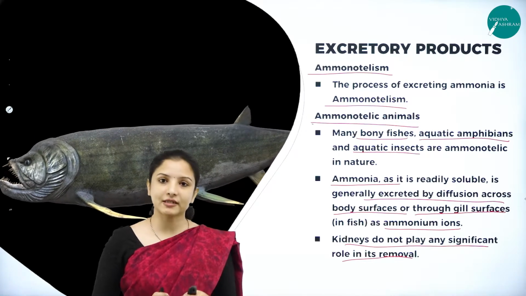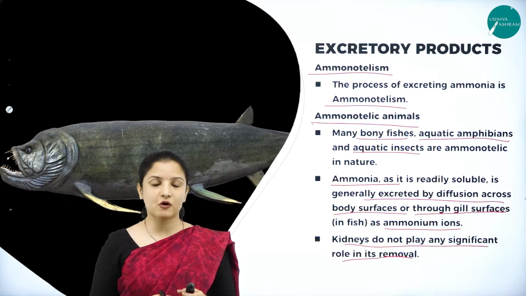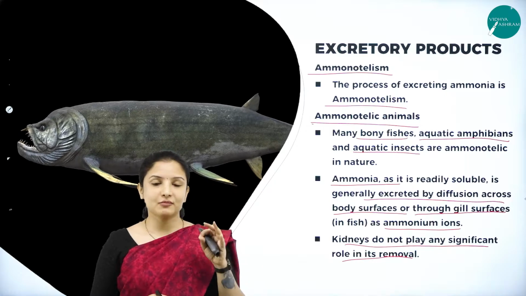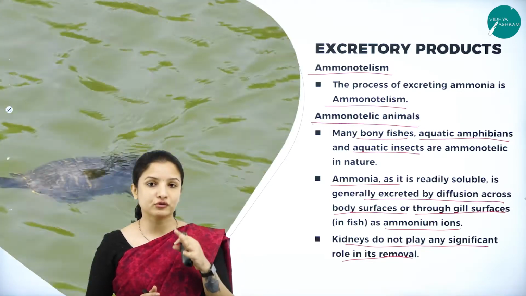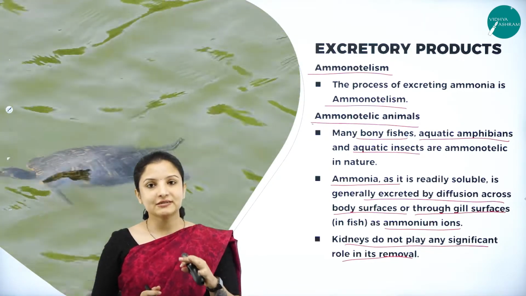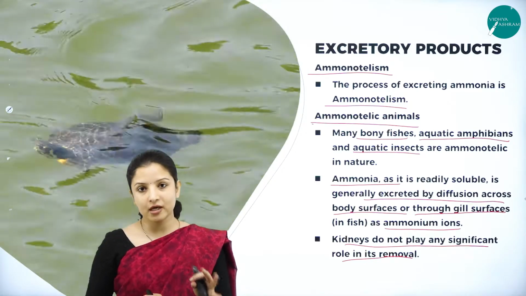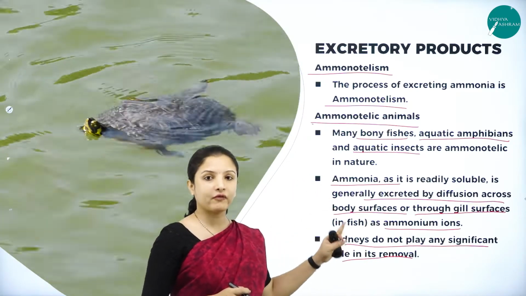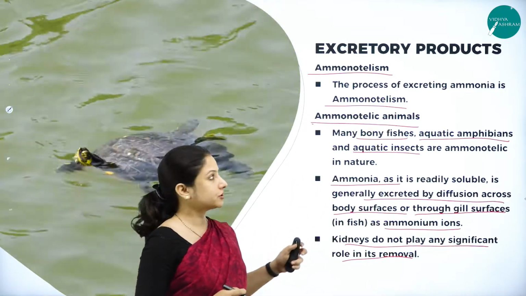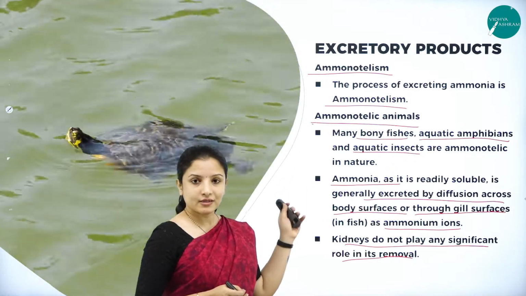So, what are the organs involved in the removal of the excretory product? The ammonia gets removed by simple diffusion through the skin, and through the gills it gets removed in the form of ammonium ions. So here, kidneys are nowhere involved in the excretory process. So, this was about ammonotelic animals.